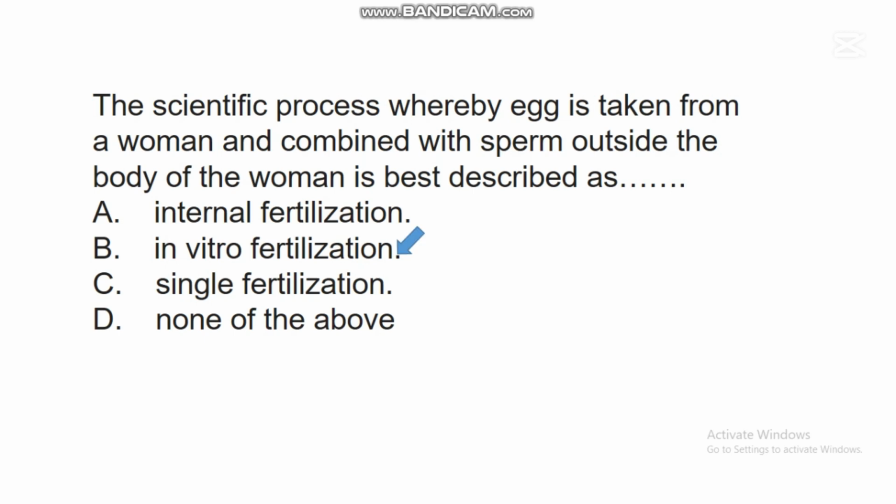In vitro fertilization. This in vitro fertilization is a scientific process whereby the egg is taken from a woman and combined with sperm cells outside the body of that woman. So in this situation, fertilization will not take place in the oviduct. Rather, the fertilization will take place in a controlled environment outside the body system of that woman. So this process is a technical process, and there are some scientists that are trained in this field.